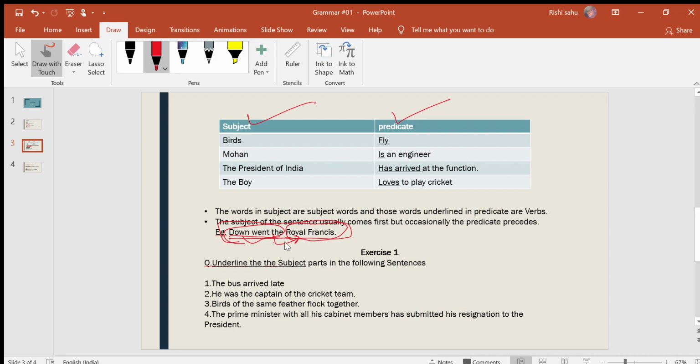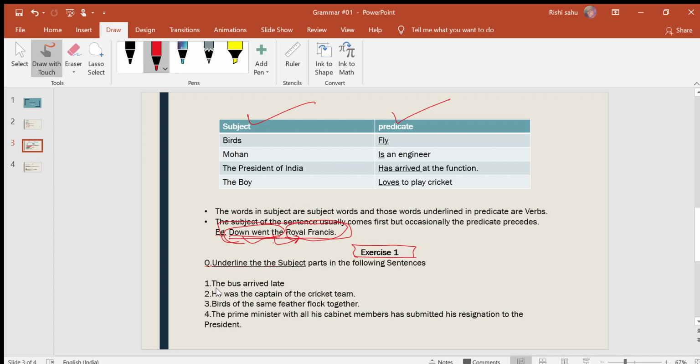Now the exercise. Underline the subject parts in the following sentences. This is a small exercise. These are the sentences given, and we have to underline the subject. In the first sentence, the bus arrived late.